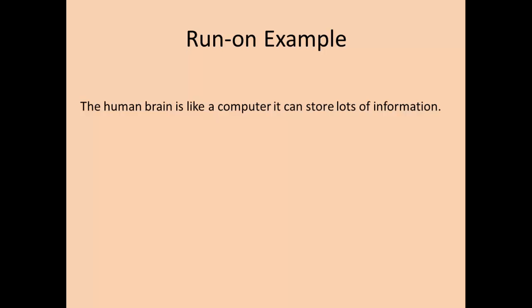The final step in figuring out whether that group of words is an independent clause is to figure out if it expresses a complete thought. Sure enough, in this case it does. The human brain is like a computer. So I have a group of words that has a subject, a verb, and expresses a complete thought. I have an independent clause. I'm halfway done figuring out whether I have a run-on or not. Now I have to go through the same steps with the remainder of the sentence.